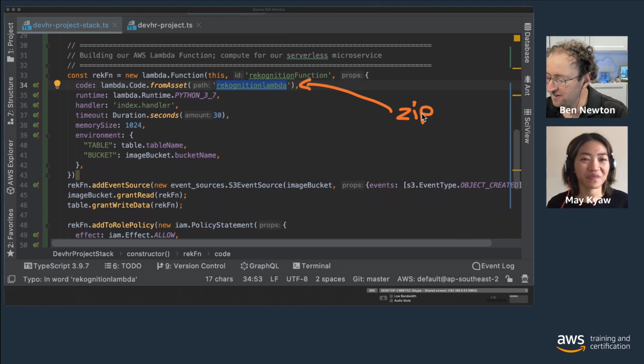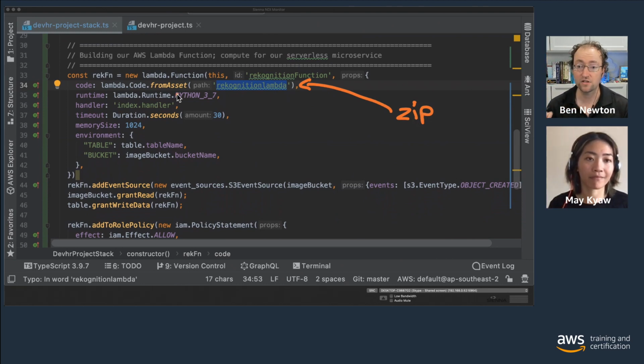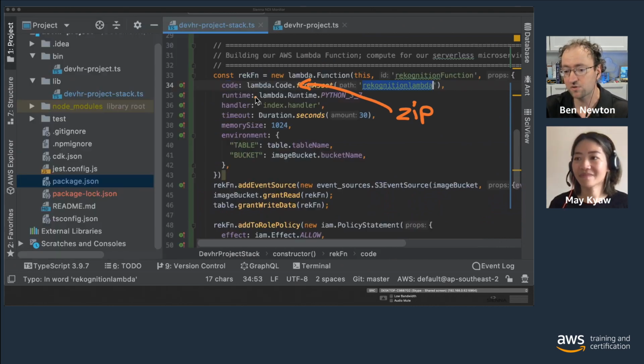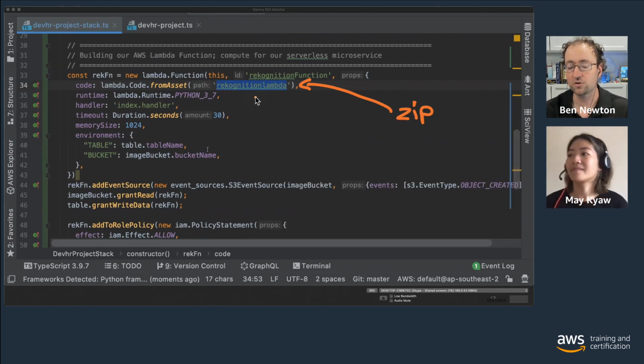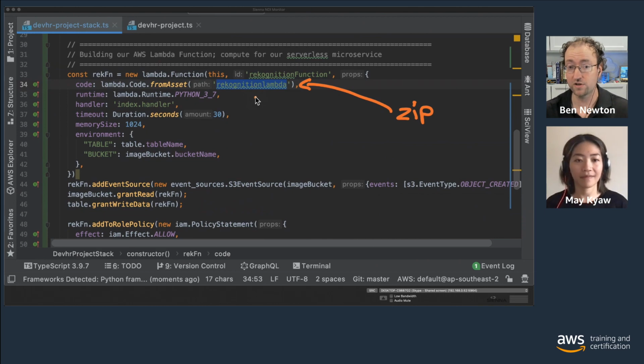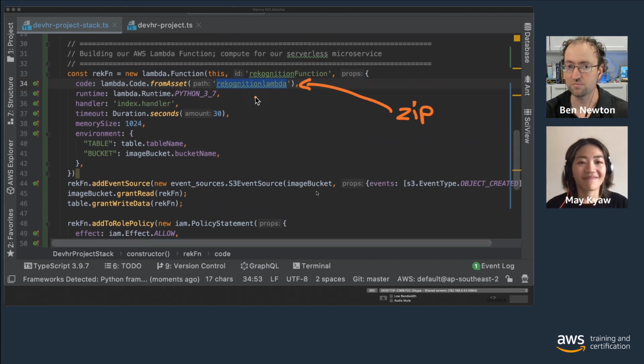But I wanted to point out as well, while you're copying that, what we're doing when we're providing these assets is providing a directory that the AWS CDK can use to create an artifact for us and deploy it for us. If we give it a directory name here, the AWS CDK CLI creates a zip file from that and pushes it up to a staging bucket in our account. That staging bucket is created when we do what's called a CDK bootstrap, which you will need to do the first time you use this in your account. There are details for that in the README file of the code in the GitHub repository.